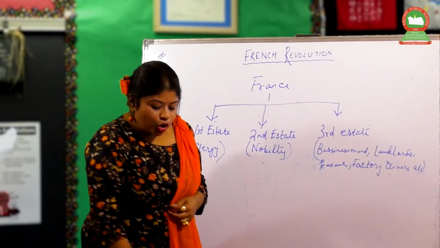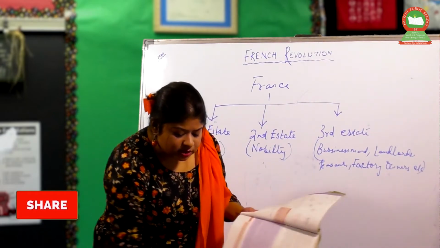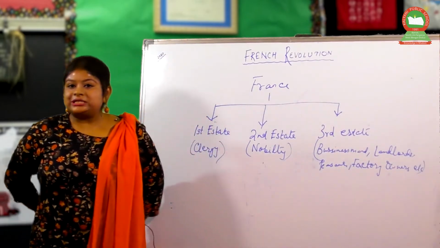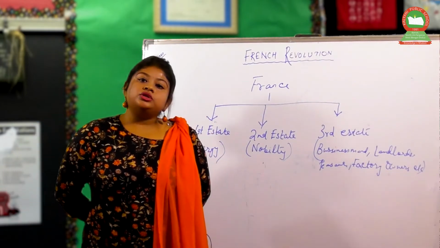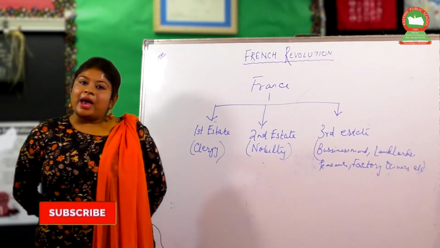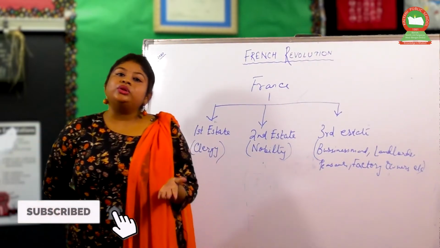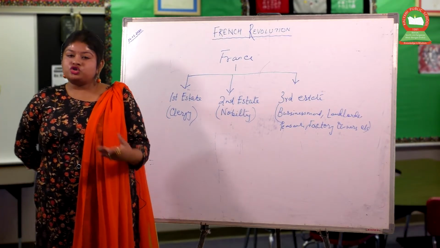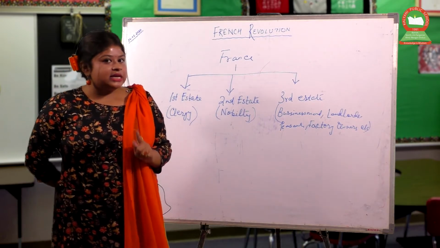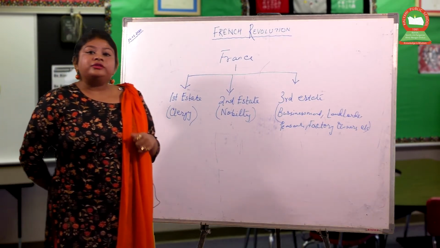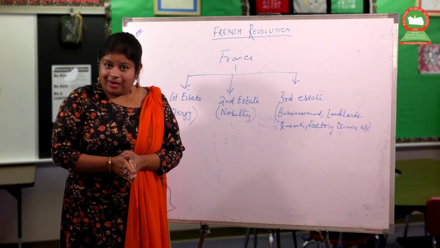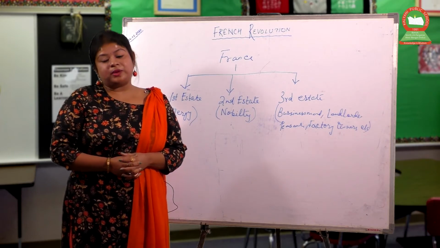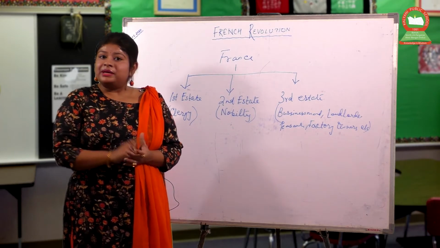Moreover, at that time, there was another problem in France: the king himself could not impose taxes on the people of France. In order to impose taxes, the king required the decision of all 3 estates, the first estate, the second estate, and the third estate. So what did the king do? King Louis XVI now called a meeting of the Estates General Assembly. In this meeting, the members of the 3 estates were required to be present.